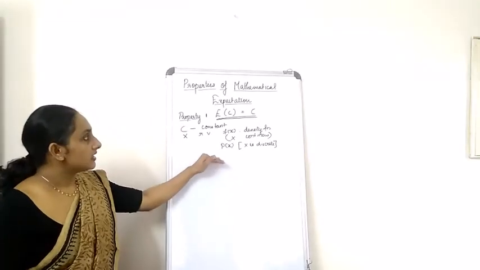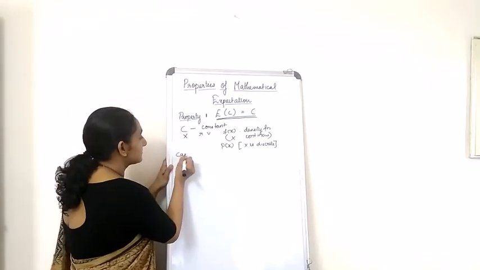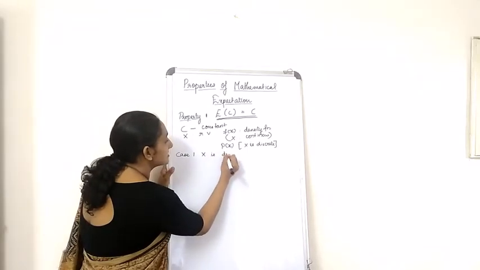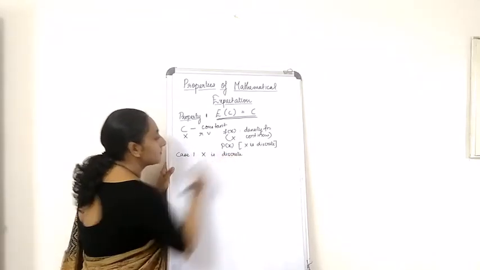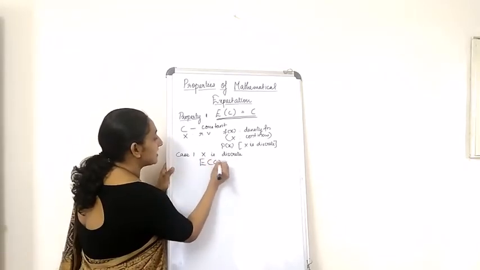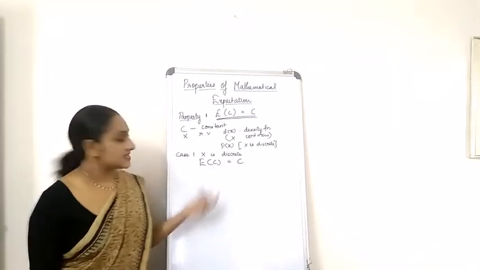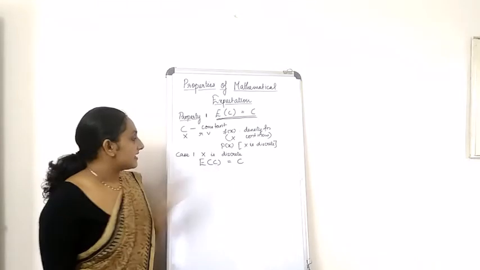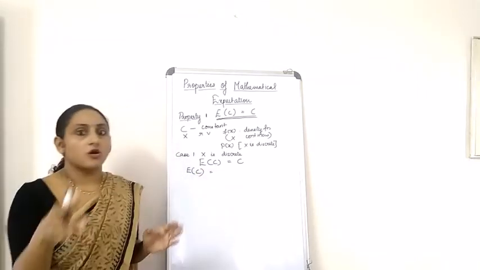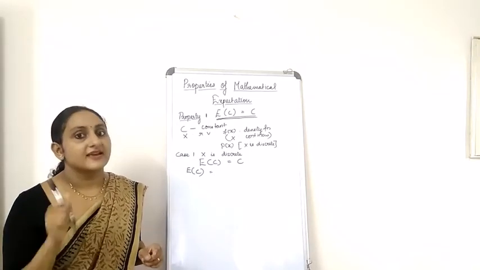Now here we have two cases. First case is when X is discrete. When X is discrete, we have to prove that expectation of C is equal to C. Now let's expand this left hand side. Let's take expectation of C, you all know the mathematical expectation formula when X is discrete.